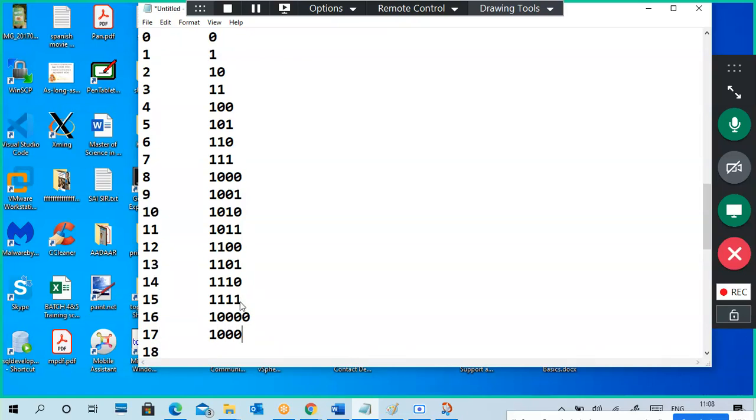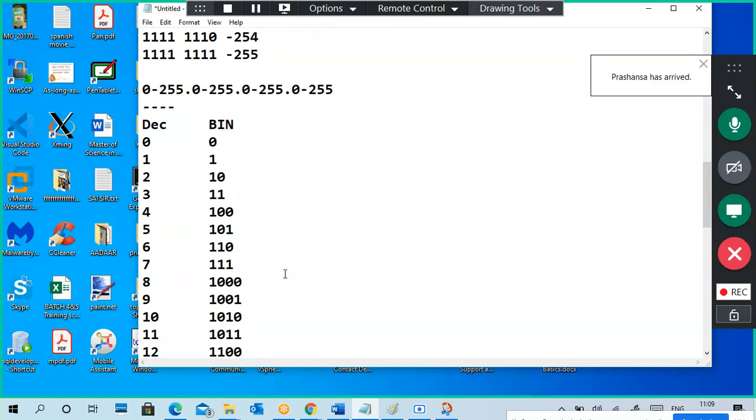So if you put it in a table, you don't even need to think. Simple, you can follow the sequence. Like this, it will continue. Okay, so it's very simple.